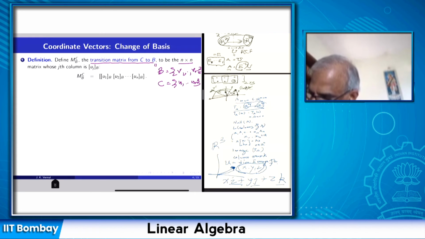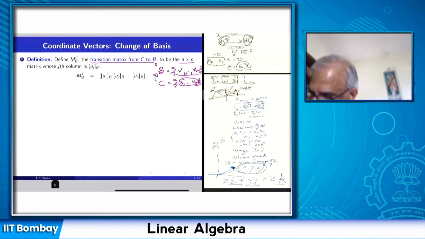We are passing from C to B, so this is a transition matrix from C to B. In this transition matrix, I am taking coordinate vectors of these basis vectors with respect to v1 up to vn. I can find the coordinate vector of any vector with respect to any basis. So for the elements of C, which are the ui's, I can write their coordinate vectors with respect to B, and the coordinate vectors have n components.